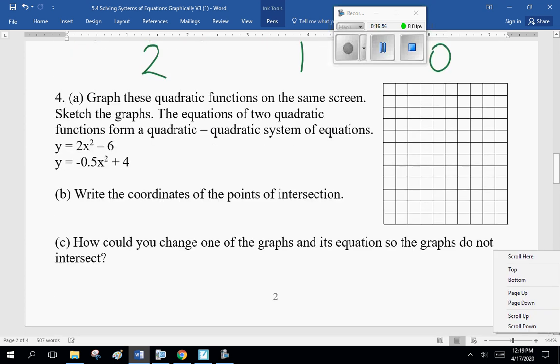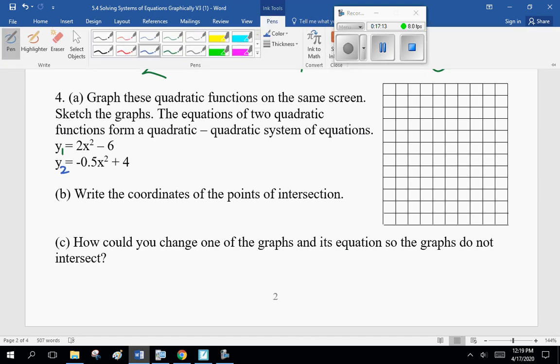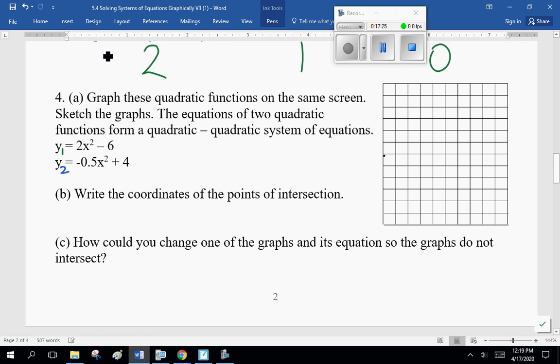Graph these quadratic functions on the same screen. Sketch the graphs. The equations of 2 quadratic functions form a quadratic system of equations. So, y1 is 2x squared minus 6, and y2 is minus 0.5x squared plus 4. Now, pause the recording, grab your graphing calculator, graph these, and then draw them on the grid, on the coordinate plane here. Come back, and we'll check each other, and we'll check our work, okay? So, pause the recording. Let's go.